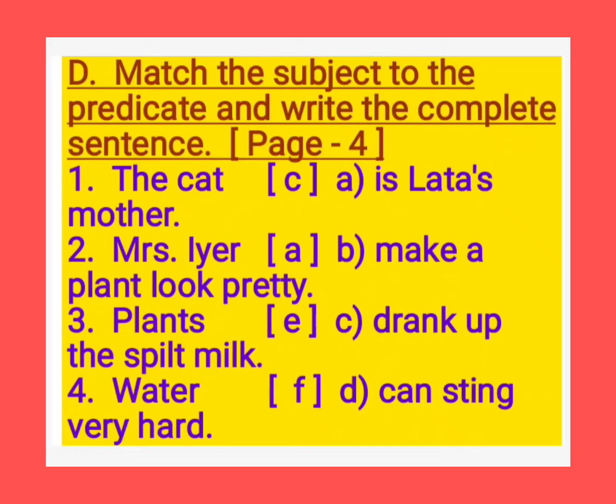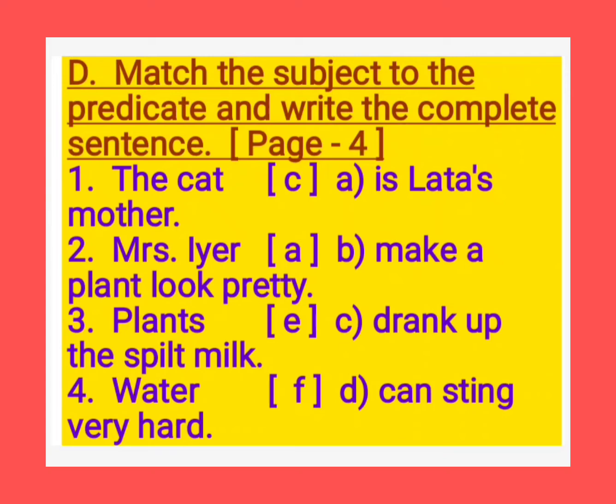Now children, in your grammar book only, go to page number 4, that is exercise D. Match the subject to the predicate and write the complete sentence. Here, see, they have given some subjects and predicates and asked us to match them, which is the correct subject and suitable predicate. After matching each and every subject and predicate, we have to combine the sentences and write them.